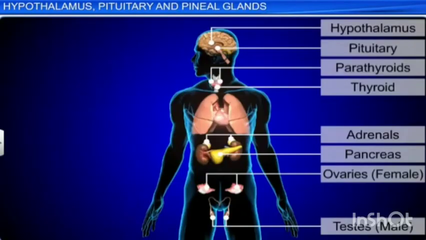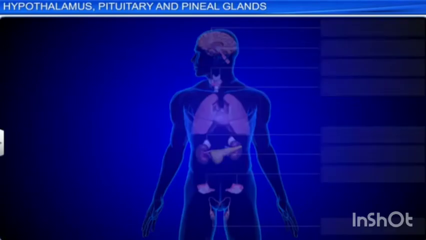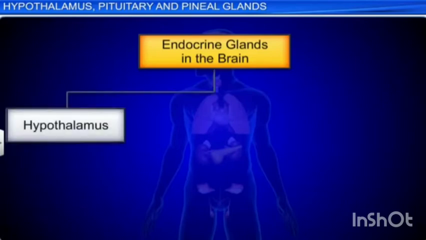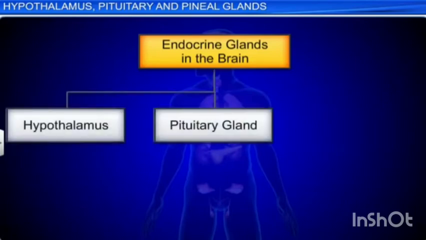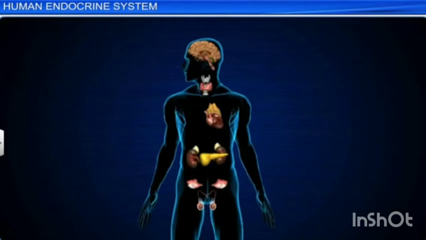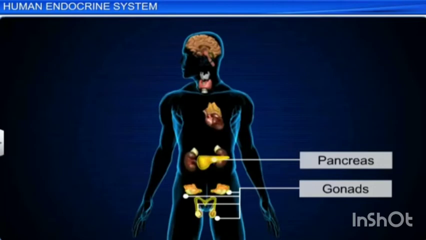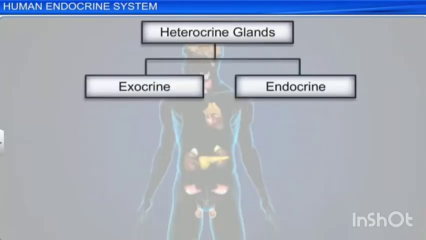Endocrine glands include the pituitary, thyroid, parathyroid, pineal gland, adrenal, and thymus, and are called exclusive endocrine glands. The hypothalamus, along with its neural function, also produces hormones and is considered a neuroendocrine gland. In addition, several organs such as the pancreas, gastrointestinal tract epithelium, kidney, heart, gonads, and placenta all have endocrine tissues and are called partial endocrine glands. So, a question will be asked in this: what are exocrine and endocrine glands?